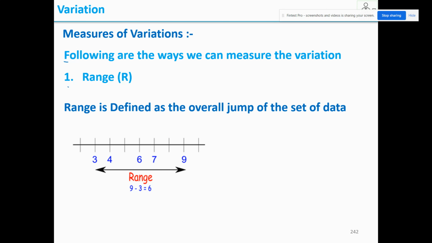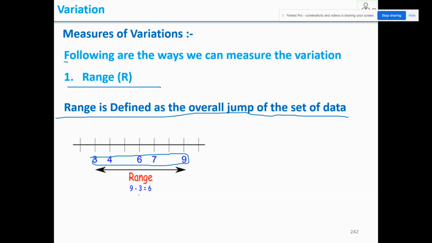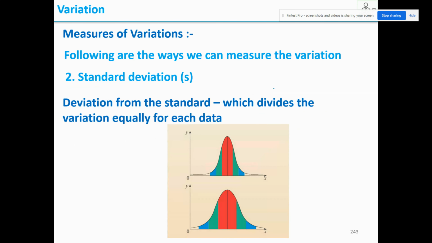Now, first one is range. Range is defined as the overall jump of the set of data. So here some data is there: 3, 4, 6, 7, 9. The minimum value is 3 and the maximum is 9. So 9 minus 3 is 6. So overall there is a 6 jump they are telling. That is the range.